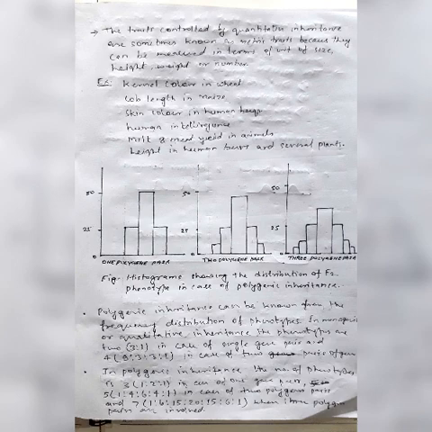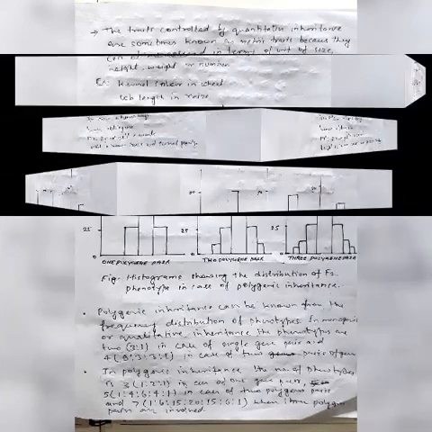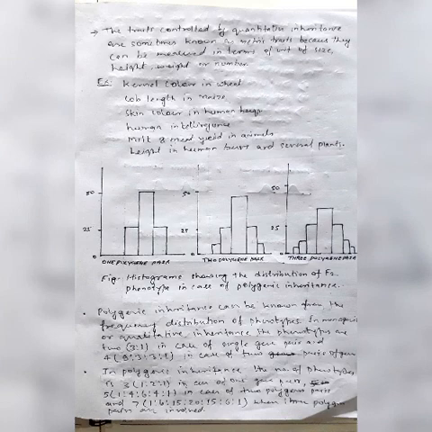Now here are some examples: kernel color in wheat, ear length in maize, skin color in human beings, human intelligence, milk and meat yield in animals, height in human beings, and several plants. These are some examples of quantitative inheritance.